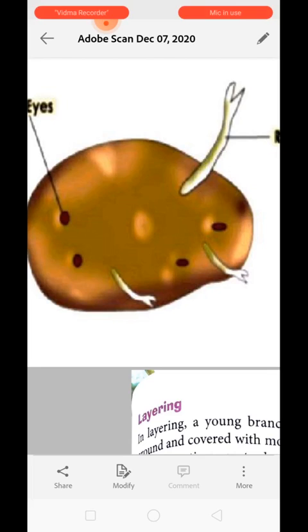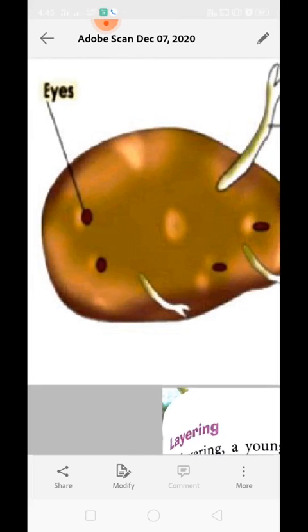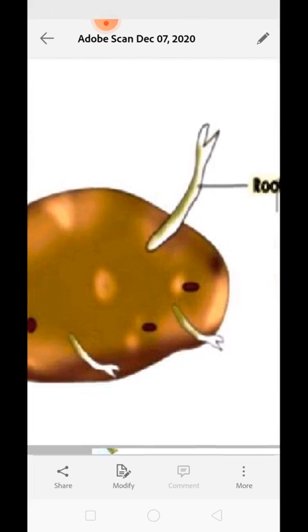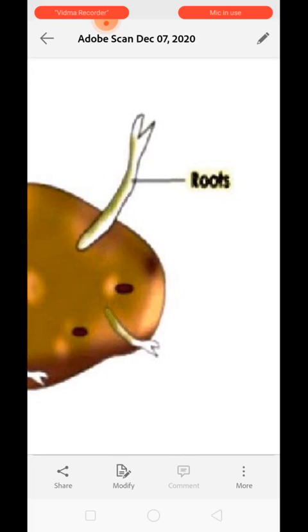In the same manner, the potato here is a part of a stem which has depressions, and these depressions indicate the presence of axillary buds. These buds give rise to a new plant by producing new roots, new stems, new leaves. Clear?